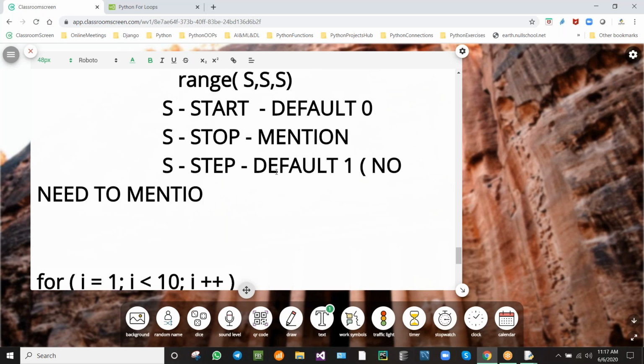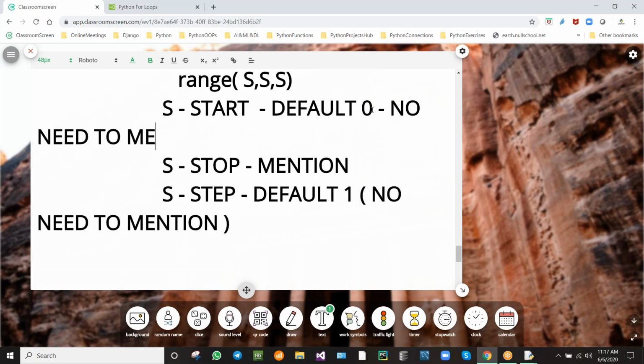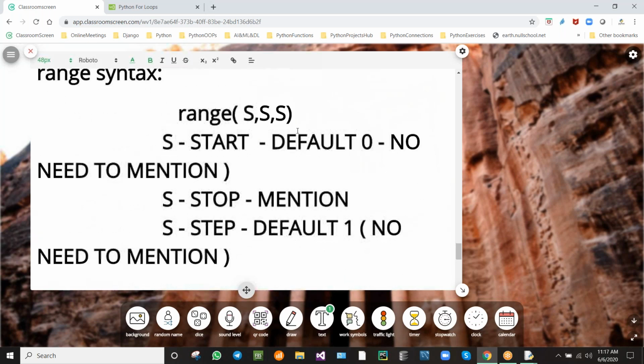You will come to know by seeing the example. This is the range example.